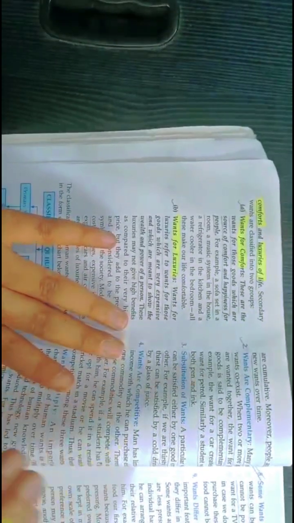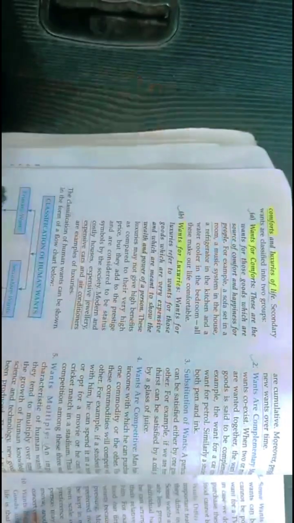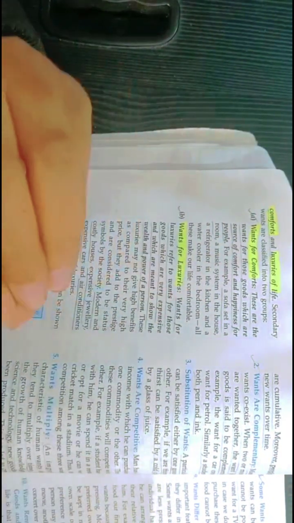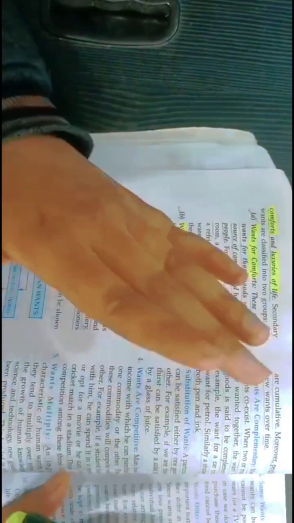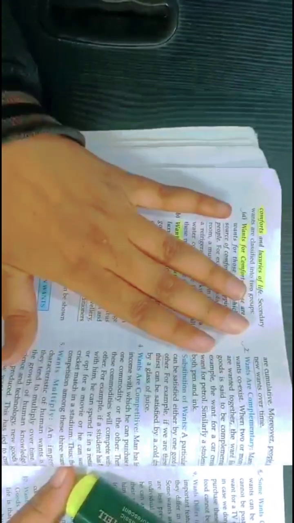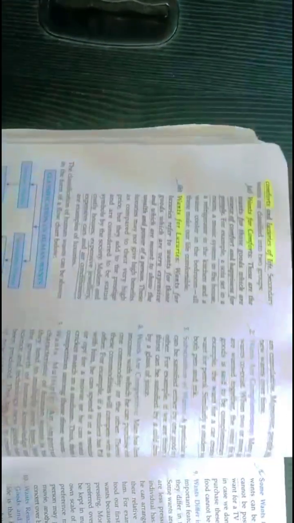So, wants are competitive, like we are in the era of competition. There are many things where we have intense competition. If you want a phone, we have iPhone, we have Samsung, we have Vivo, we have Oppo. So, wants are competitive in nature.